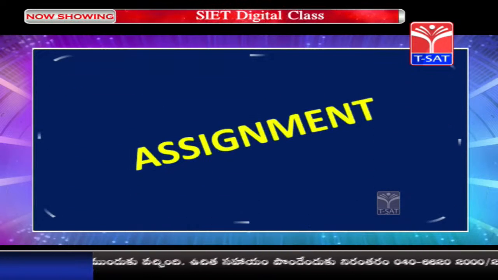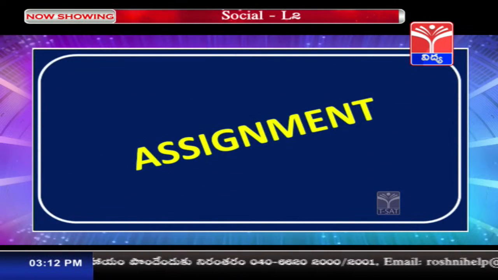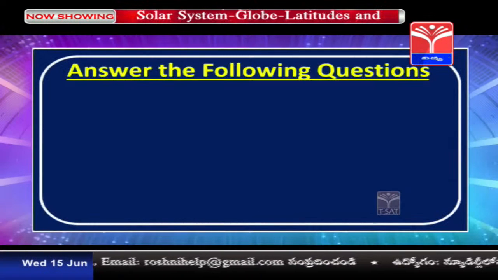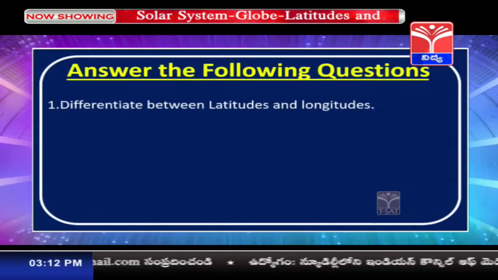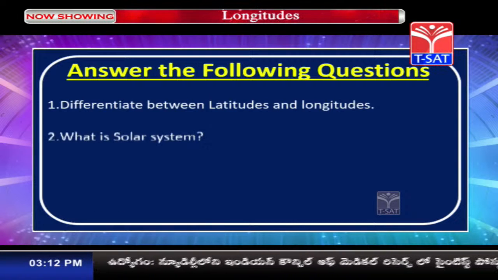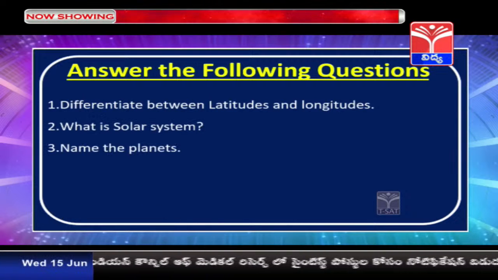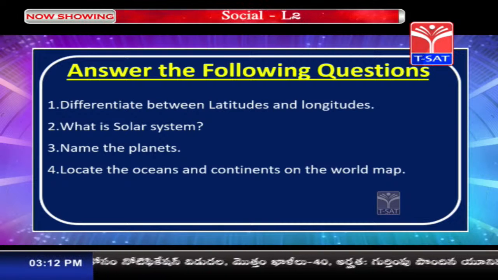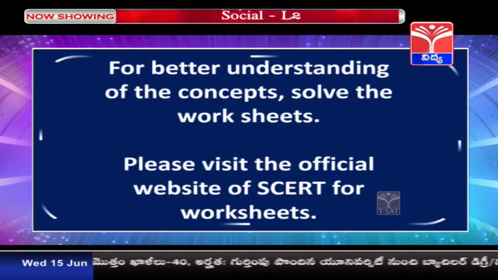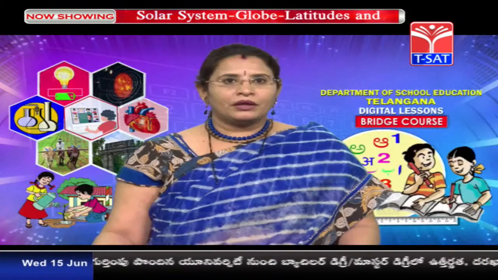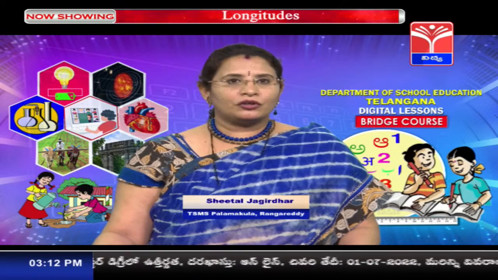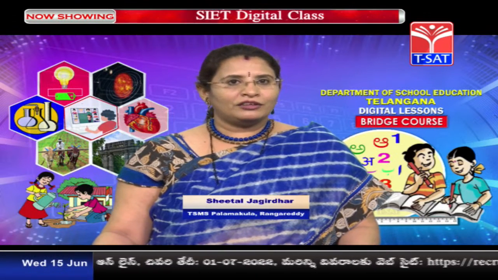Now based upon today's session, here comes your assignment. Here are some questions for you. Please note down in your notebook. Differentiate between latitudes and longitudes. Write about the solar system. Name the planets and locate the oceans and continents on the world map. Along with these questions, children, please try to solve the worksheets which are published by SCERT, and you can procure these worksheets from the official website of the SCERT.